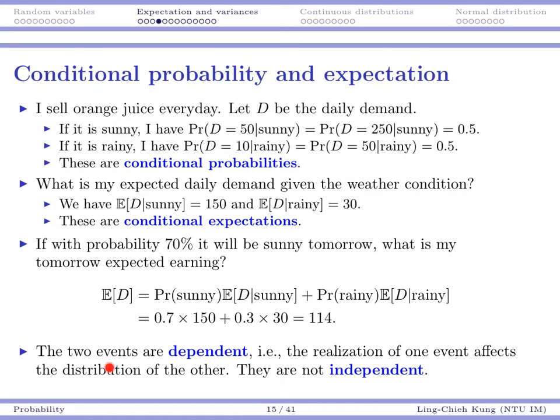The two events we say here are dependent, so that means the weather is random, and the demand is also random. And we say the two events are dependent because the realization of one event, say the weather, affects the distribution of the other, say the demand. So that means they are dependent, they are not independent. If two events are independent, then the realization of one event does not affect the distribution of the other event.